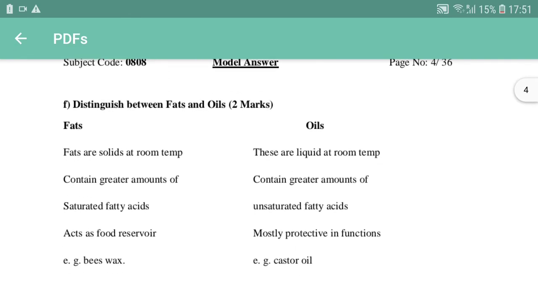So, let's distinguish between fats and oils. Fats are usually solid at room temperature, and oils are in liquid form at room temperature. The fats contain greater amounts of saturated fatty acids and the oils contain greater amounts of unsaturated fatty acids. The main difference is that in saturated fatty acids we don't get a double bond, but in unsaturated fatty acids we get a double bond, and unsaturated fatty acids are beneficial to our body for making the cell membrane.